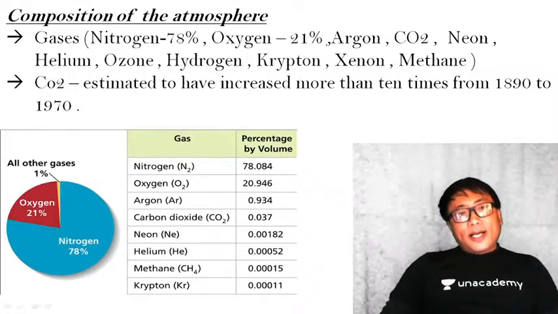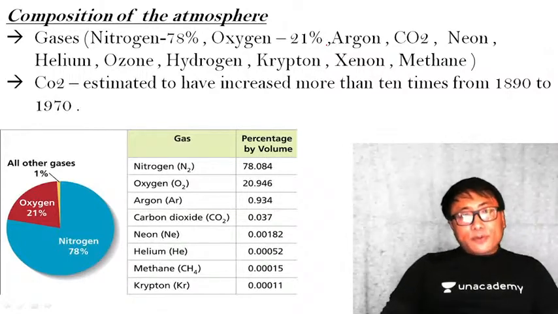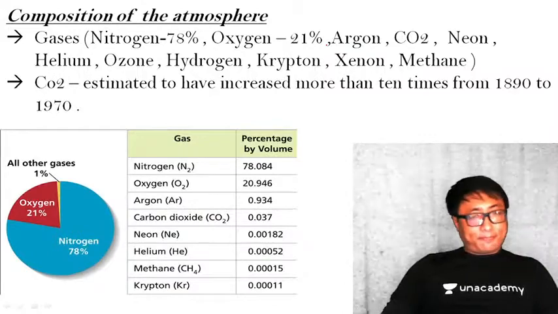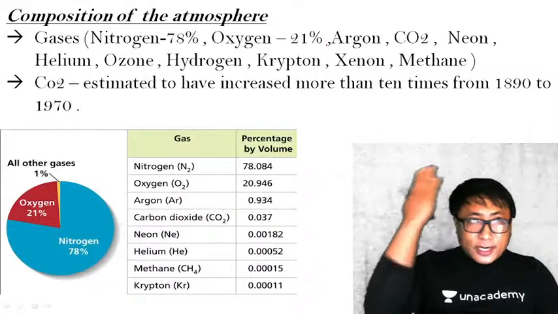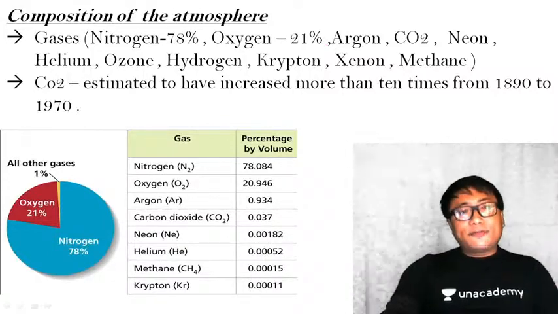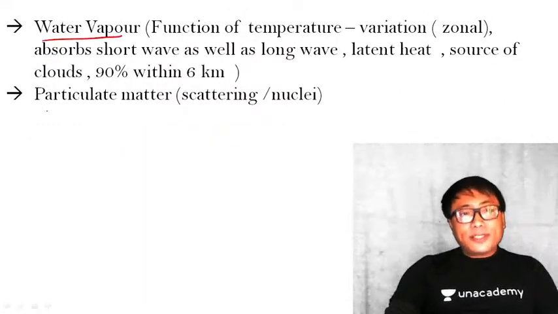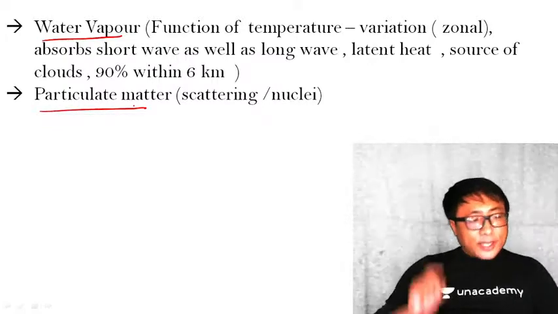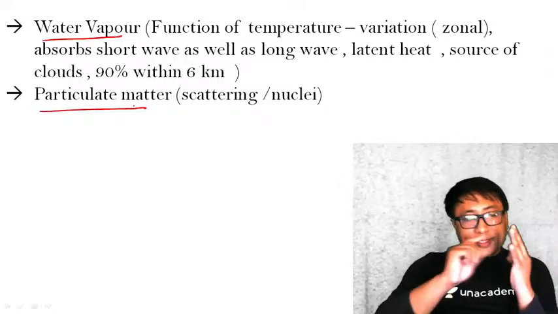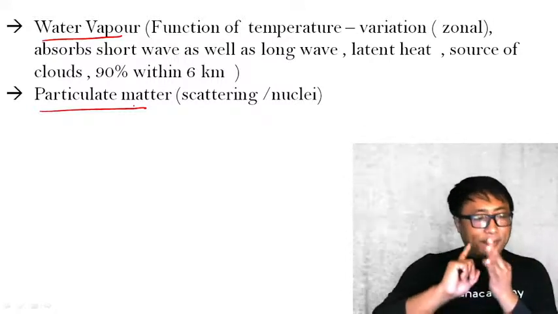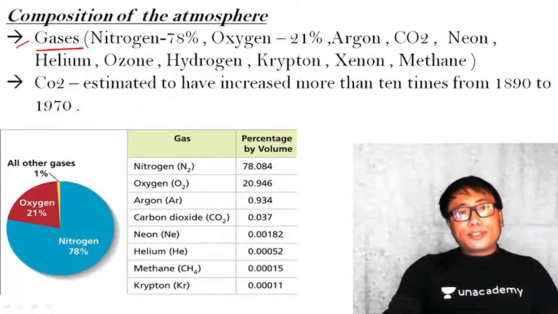Now, under the composition of the atmosphere, it is composed of three main items. The first one is gases. In the atmosphere or the surrounding area that you see, you have gases. After this, you have water vapor. After this, you have particulate matter. So the entire atmosphere is mainly composed of these three items: the gases, the water vapor, and the particulate matter. Let us go and see one by one. The gases. Let us first see the composition of these gases.